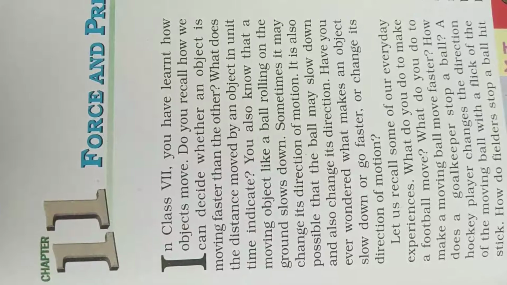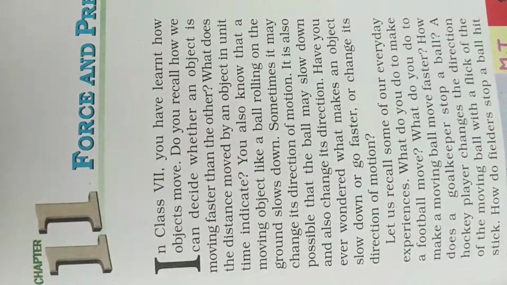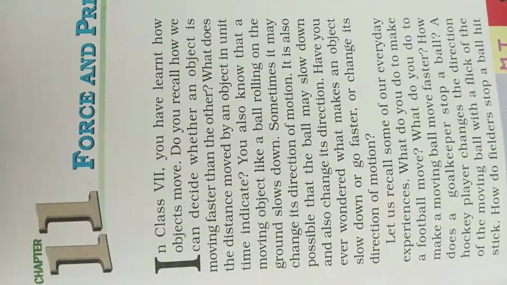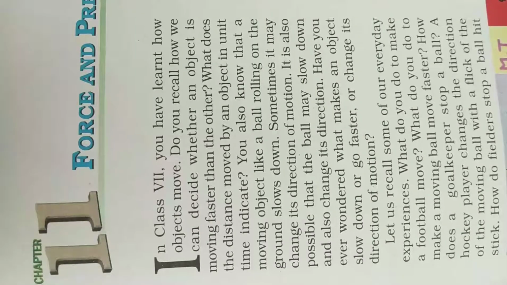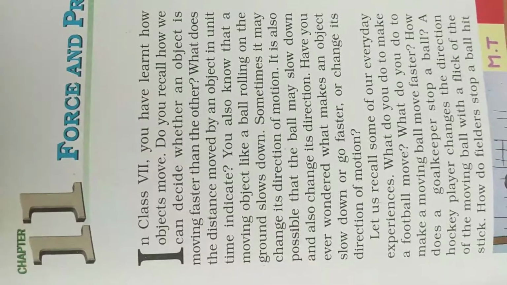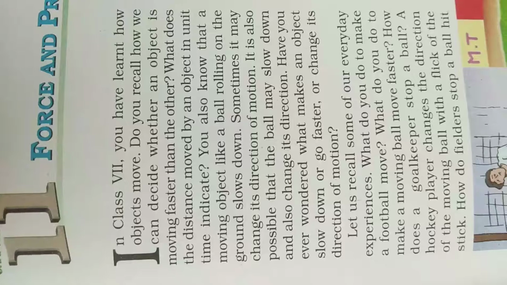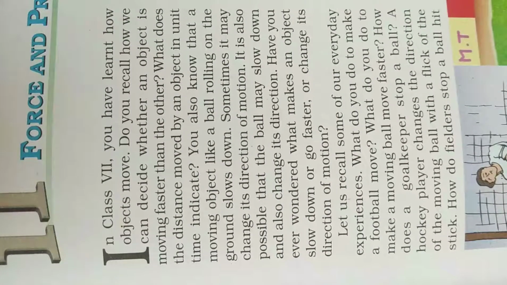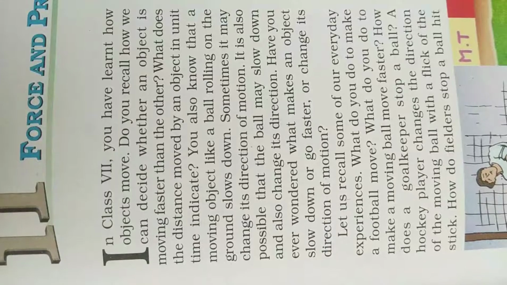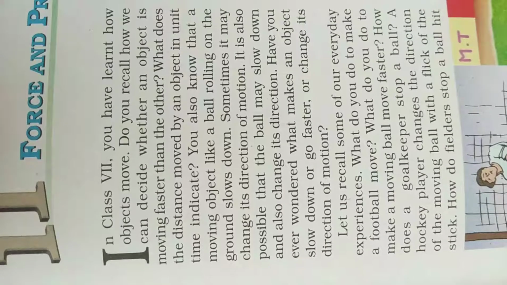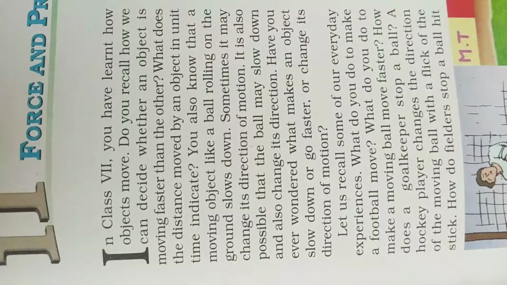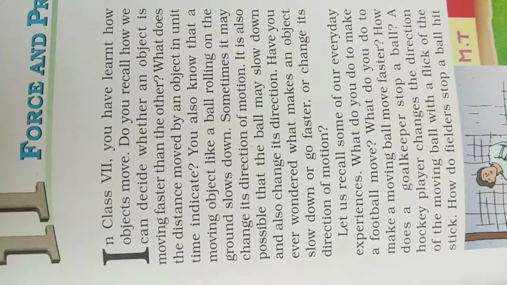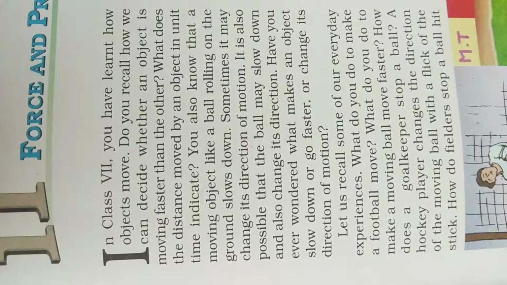The ball sometimes goes faster, sometimes becomes slower, and also changes direction. For all this, something is responsible. If force is given, the ball will move faster, and if we try to stop it with an object, it will slow down. If we give the ball a direction, it will change its direction.